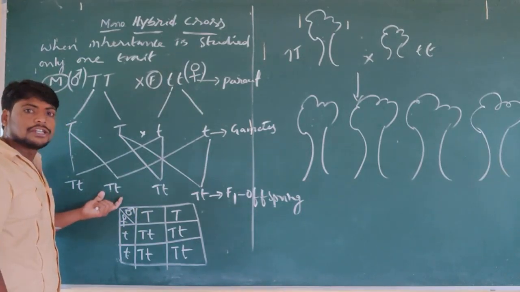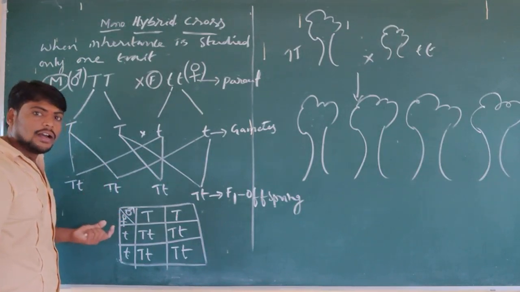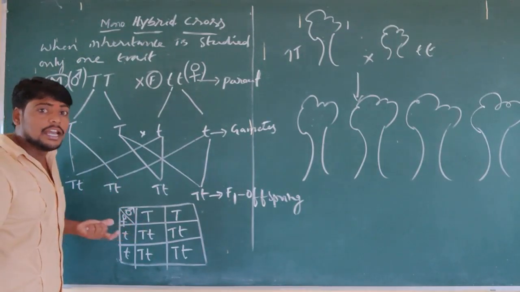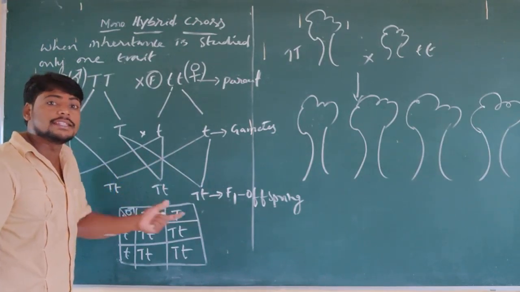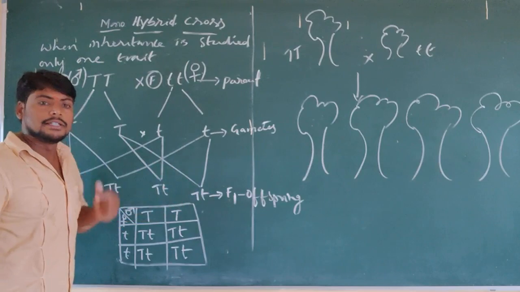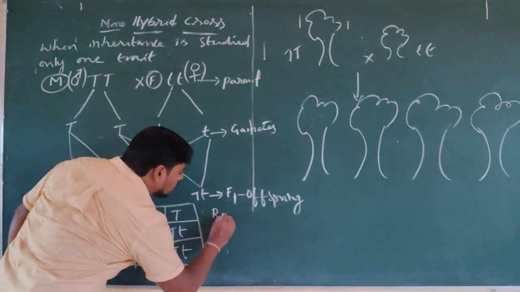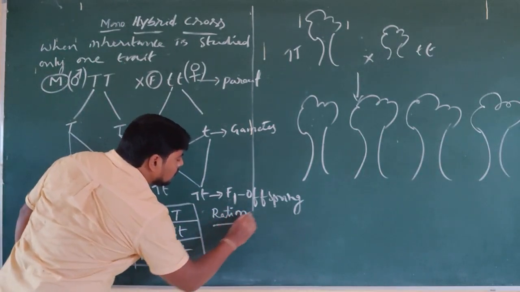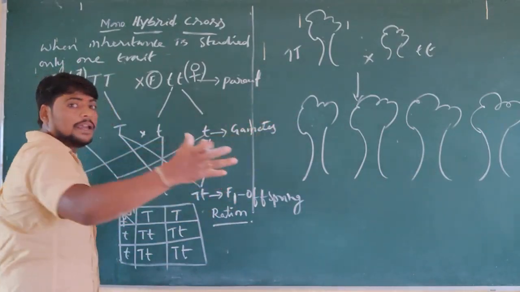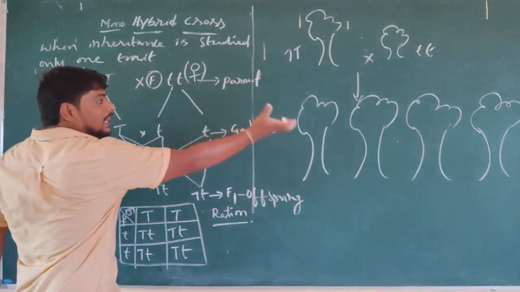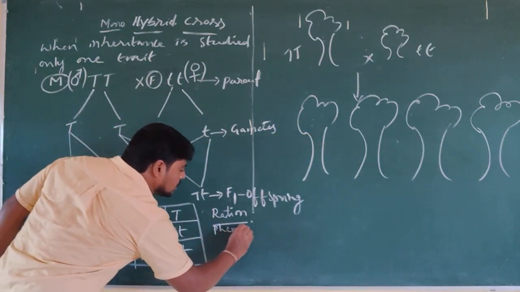So, in the F1 generation, all the plants which are produced here are tall plants. Is there any short plant produced here? No short plant. All the plants produced here are tall plants. Now, phenotype. The ratio which is formed in the F1 generation, phenotype, by seeing the plants. Pheno means physically apparent. So, physically, how are the plants looking? Tall plants. So phenotype ratio.